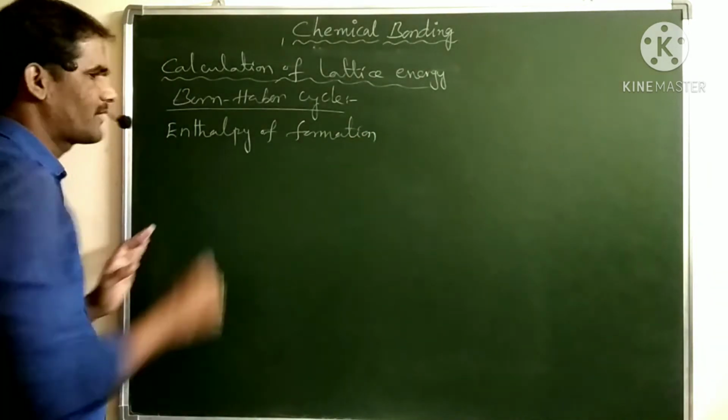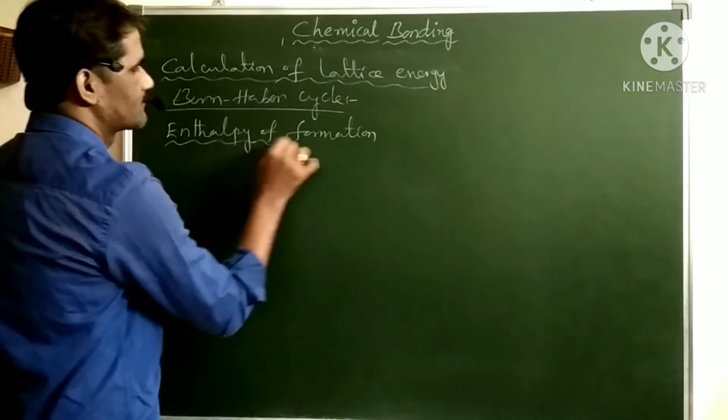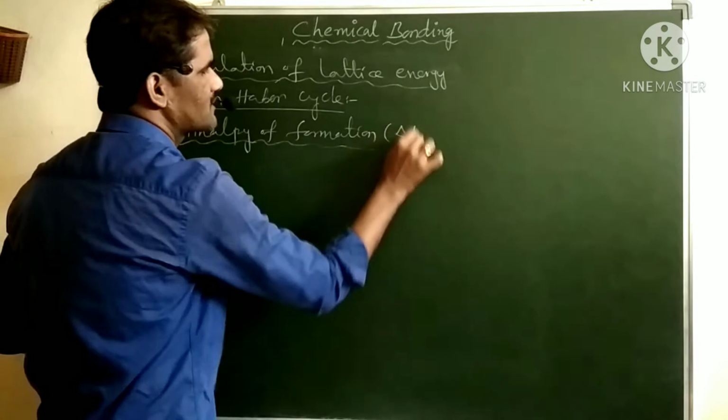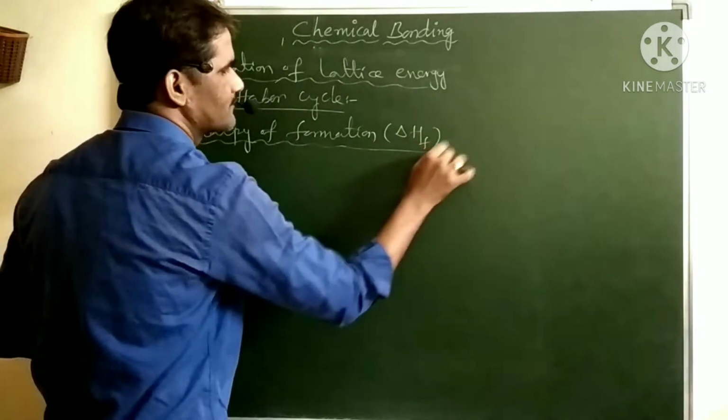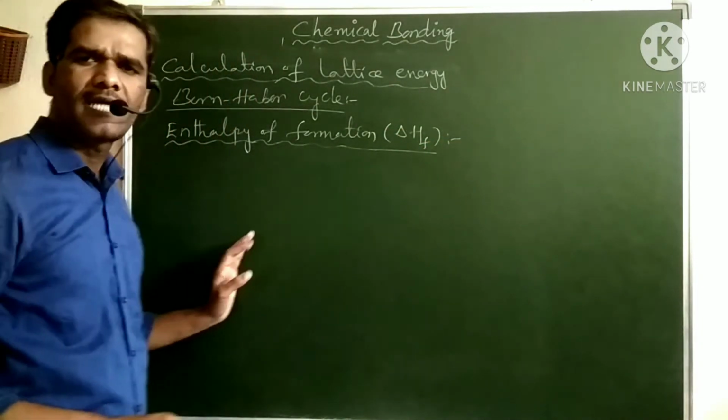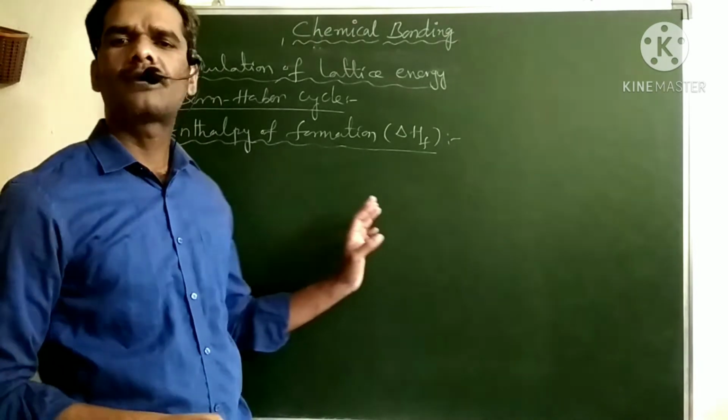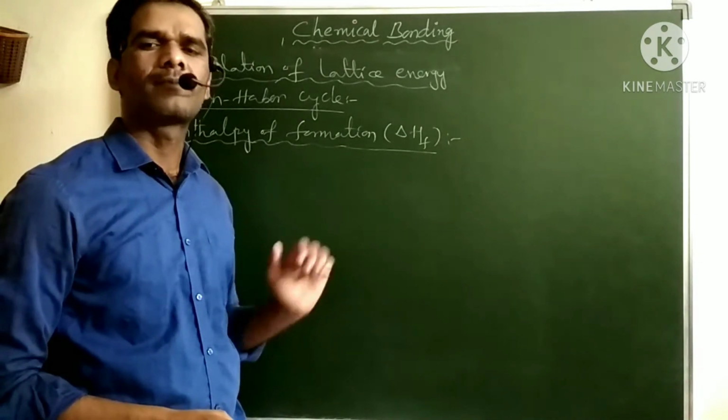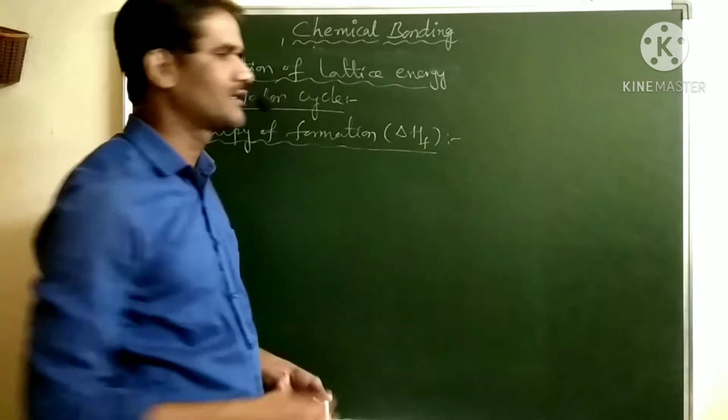What is the meaning of enthalpy of formation? We can represent it as delta HF. It is the enthalpy change when 1 mole of compound is formed from its constituent elements which are in their standard state.